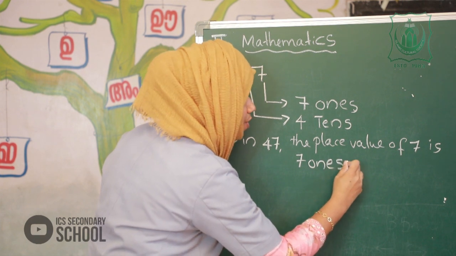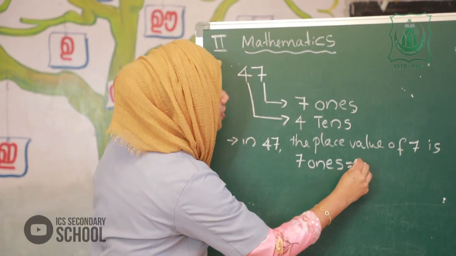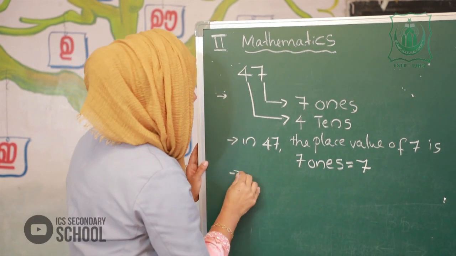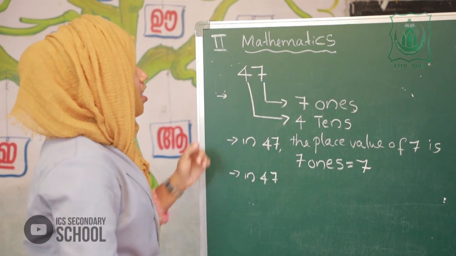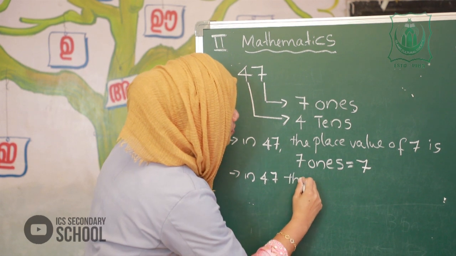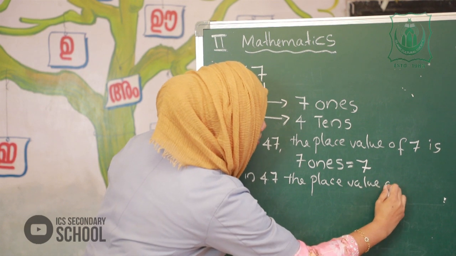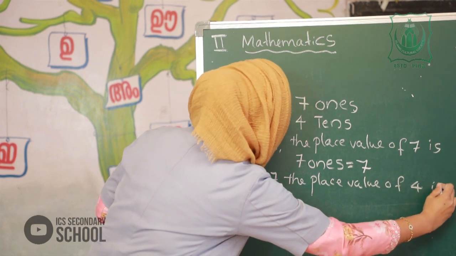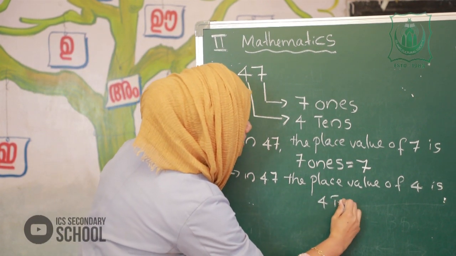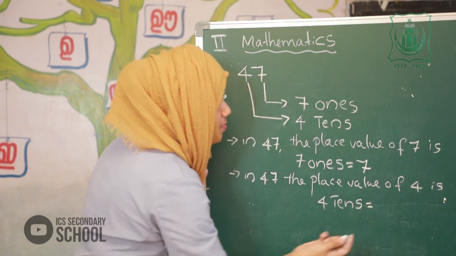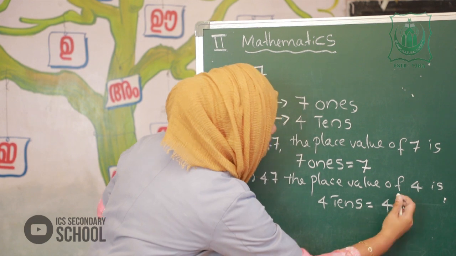You have studied about that. 7 ones are 7. Okay, very good. The number 47, the place value of 4. 4 is 4 ones? No, 4 tens. Very good. 4 tens means 40. Okay, 4 tens means 40.